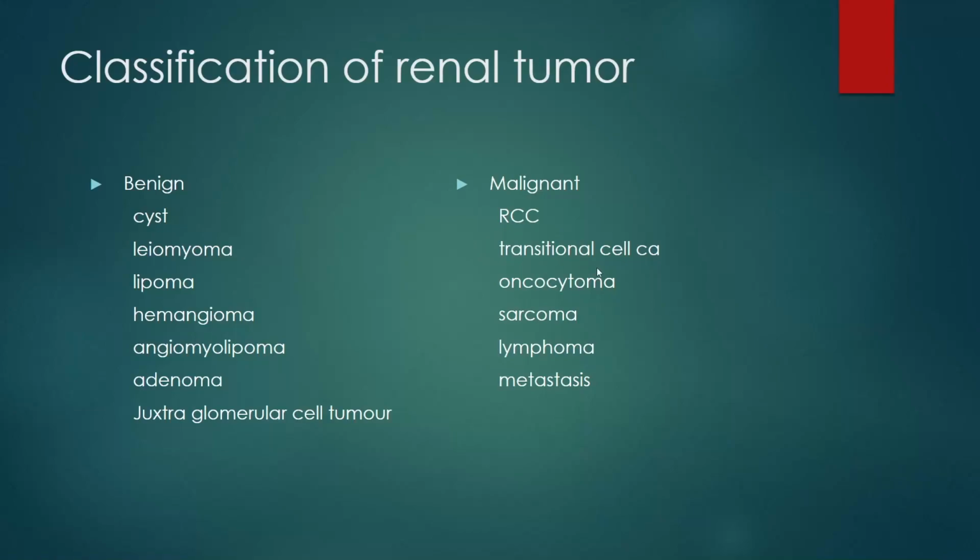Here the malignant cells form in the renal pelvis or ureter, and it gradually spreads to the renal structures. Next, oncocytoma. It is a mahogany colored mass with a central stellate scar, or a well circumscribed tan mass.